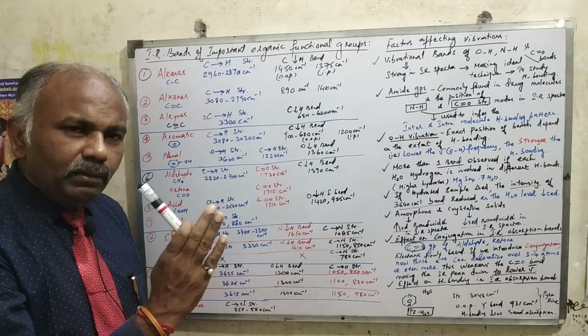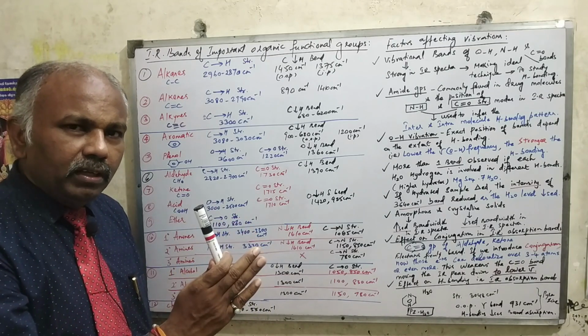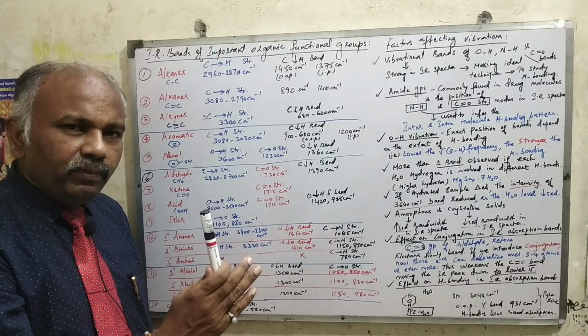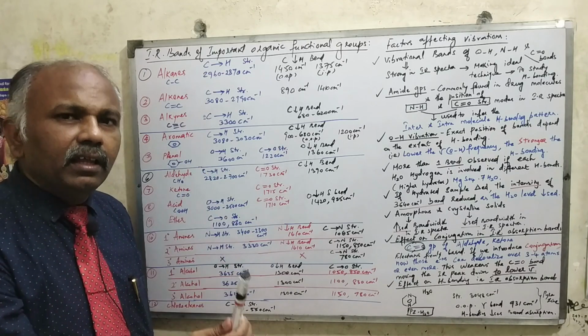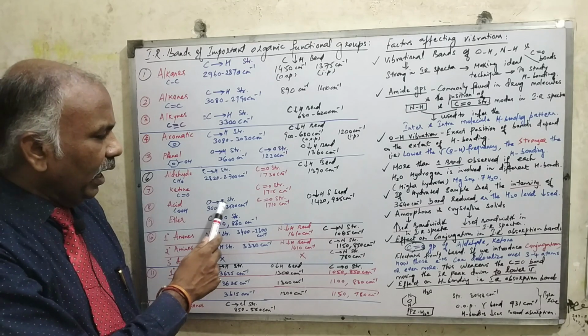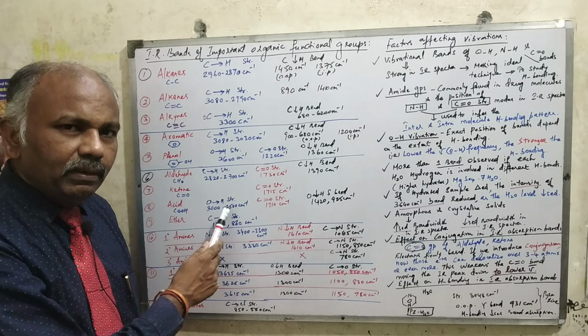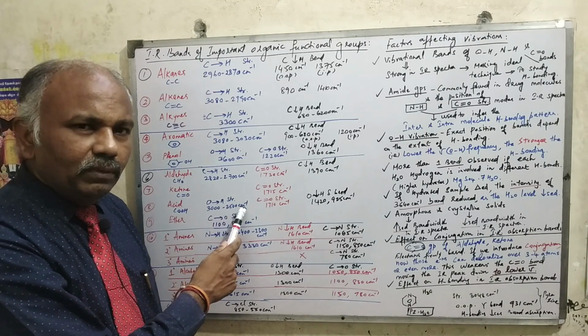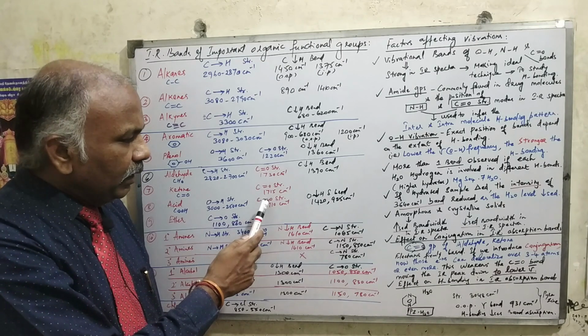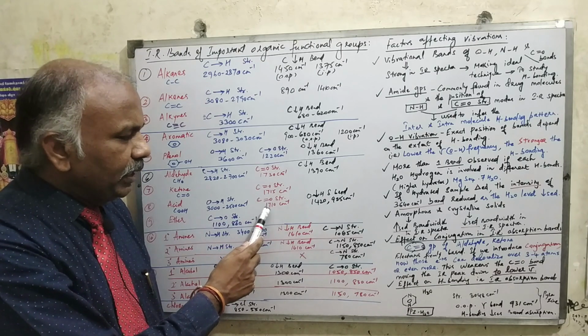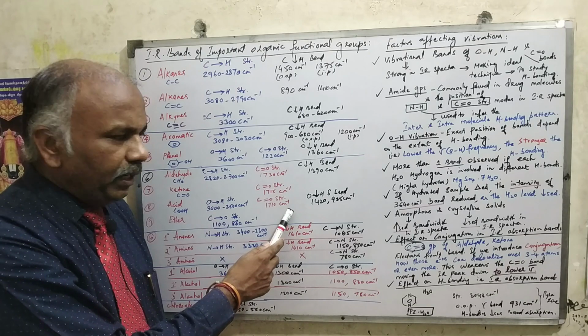So whenever hydrogen bonding takes place within the molecule, definitely the vibrational frequency will be affected and it comes in the lower region. That is why the hydroxyl stretch vibration of the acid will be coming between 3000 to 2500 centimeter inverse. The carbonyl stretch vibration of that will be coming at 1710 centimeter inverse.